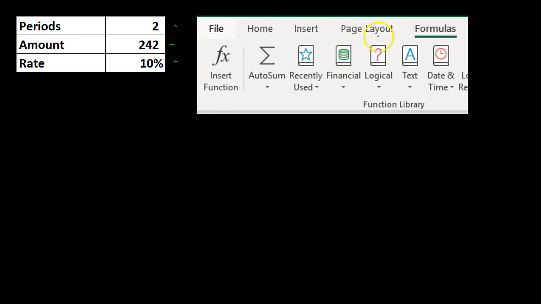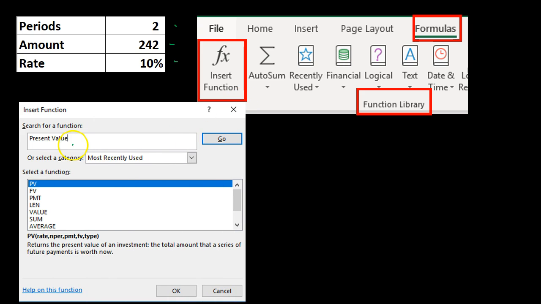Given that data, we could go into Excel, go into the Formulas tab, go into the function library group, and then insert function. Insert function is where we can search for different functions. If we type into this field that we want present value, we're looking for the PV. After a while, you should get used to just saying present value, PV. That's what we're going to use. You're going to see it in references all the time because that's often the shorthand, present value PV. So that's the formula we want.